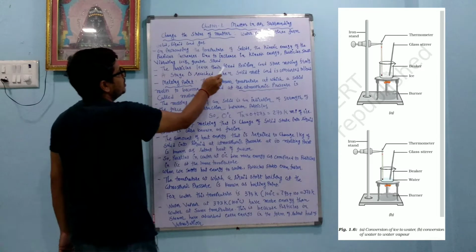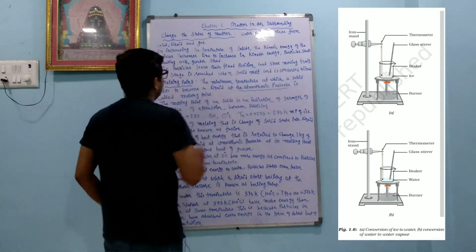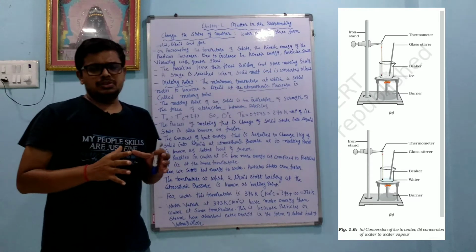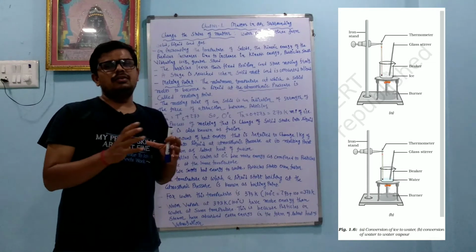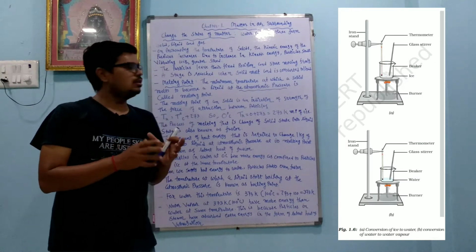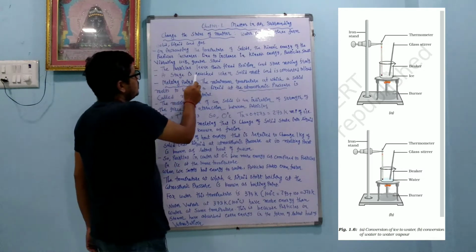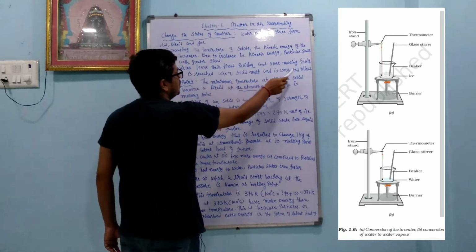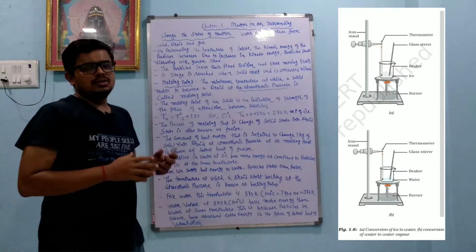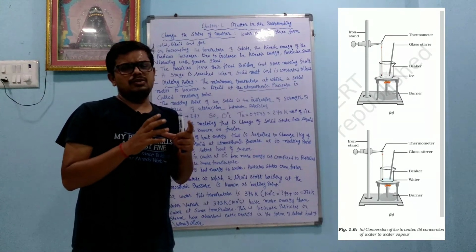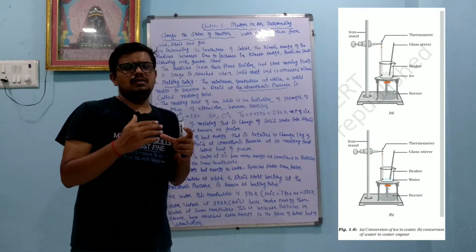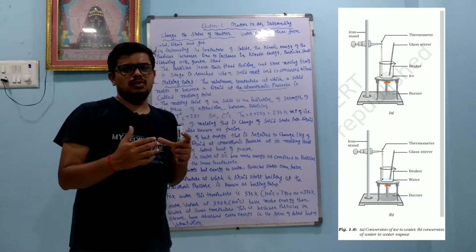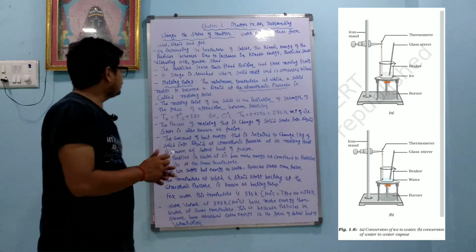The particles leave their fixed positions and start moving freely. Particles leave their positions, and because of the kinetic energy they are free. A stage is reached when the solid melts and is converted into liquid. So at a certain temperature, what happens? A solid starts converting from solid to liquid. That is called the melting point.